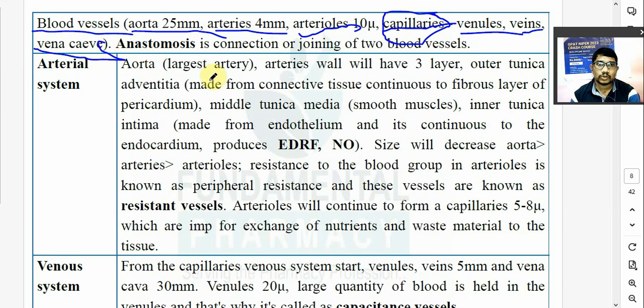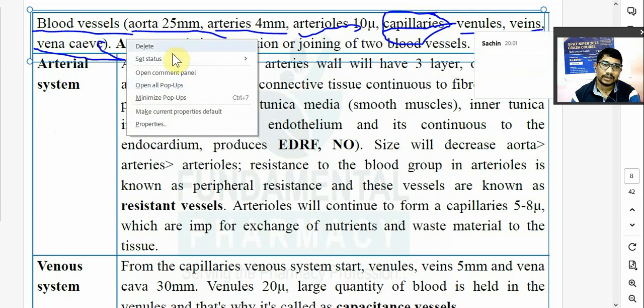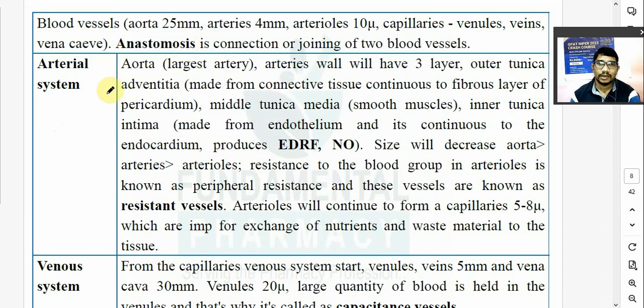Okay. So anastomosis is the connection or joining of two blood vessels. और दो blood vessels join हो रहे हैं तो उसको बोलेंगे anastomosis. यहाँ पे क्या है? blood vessels they decrease in the diameter. जैसे if blood vessel artery is near to the heart, so it has a larger diameter. Okay, and the diameter of that artery will decrease as it passes away from the heart. हार्ट के नियर जो आर्टरी है आपका aorta, that has a larger diameter 25 mm. उसके बाद में आर्टरीज का डायमीटर कम होगा. उसके बाद में आर्टरीज का फर्दर ब्रांचेज जो होता है आर्टरीओल्स, उसका डायमीटर और कम होगा 10 माइक्रोन. उसके बाद में लास्ट में कैपिलरीज, उसका 3 माइक्रोन होगा.